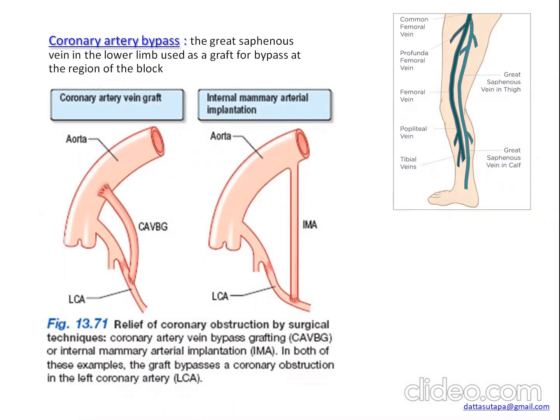Bypass surgery. See here, this is the great saphenous vein in the thigh. In bypass surgery or coronary artery bypass, the saphenous vein from the lower limb is used as a graft. This is the point at which obstruction occurs, and we can implant this graft here, bypassing the clot, so that oxygen and nourishment can be supplied beyond this clot to rest of the coronary part or circulation. So this is a kind of restoration measurement.